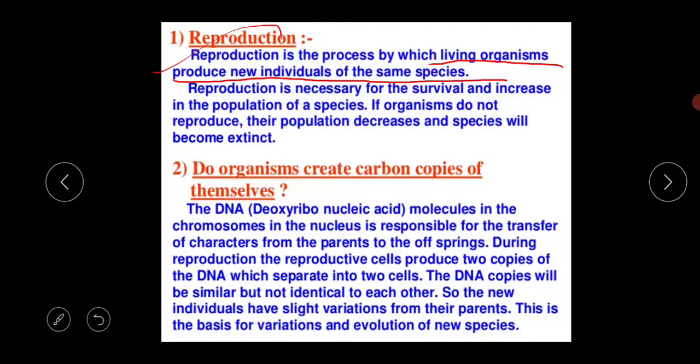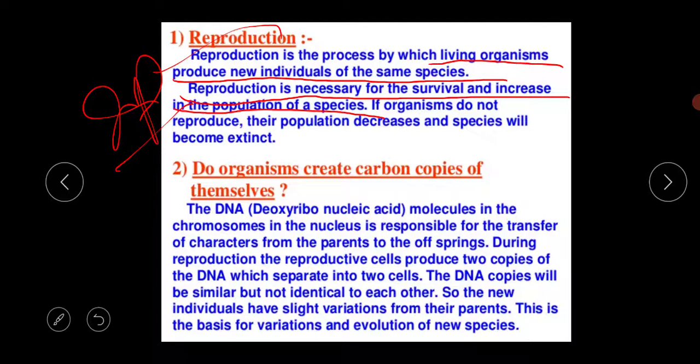Now why is reproduction a necessary thing? You can ask me what the basic importance of reproduction is. Suppose reproduction is not taking place in our body, then what will happen? Reproduction is most important and necessary for the survival and increase in the population of a species. This is important for your exam also, that you know the basic importance of reproduction.